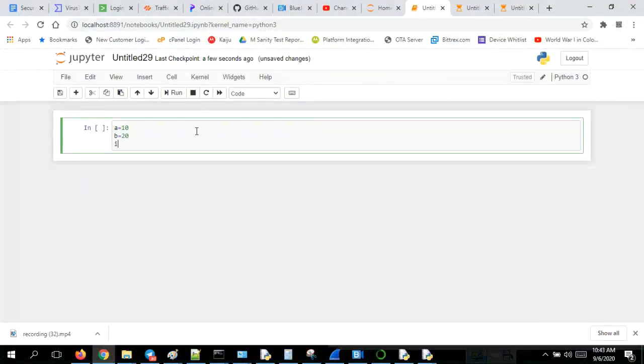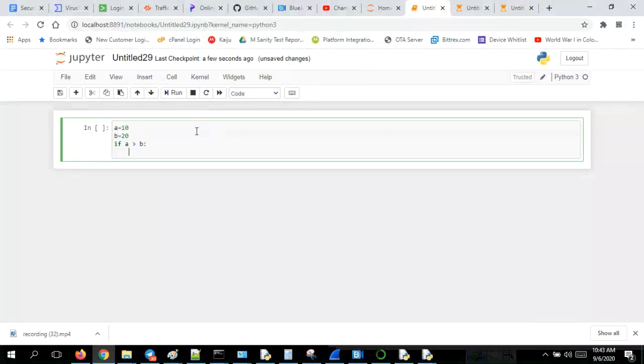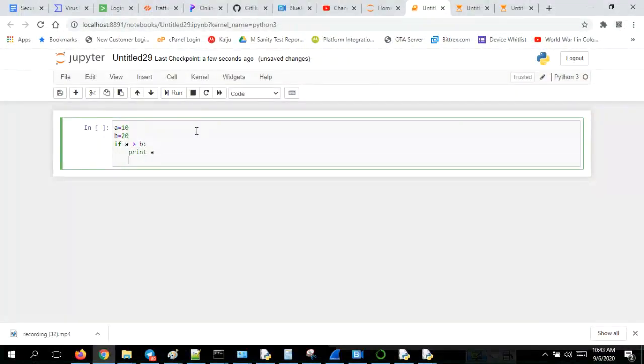If A greater than B, print A. Now, I can use if only. C also I'll put.